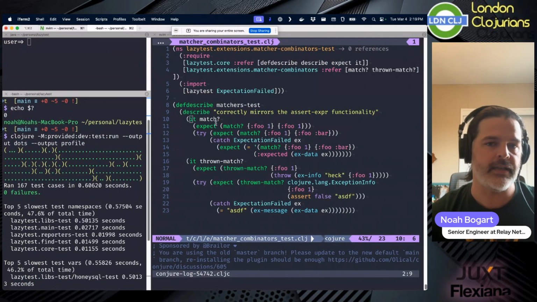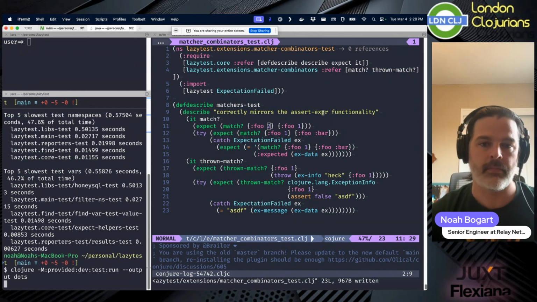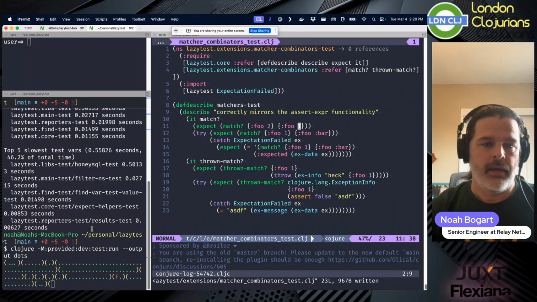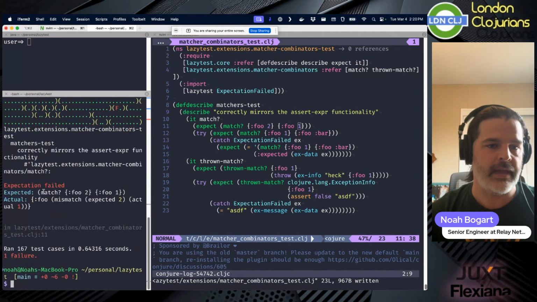I chose dots, so if this is 2, when I run it, it says, hey, look, there was a failure here, and I'm going to only show you the output of where it failed in the Lazytest matcher combinators test, line 11. Hey, look, that's line 11, right?